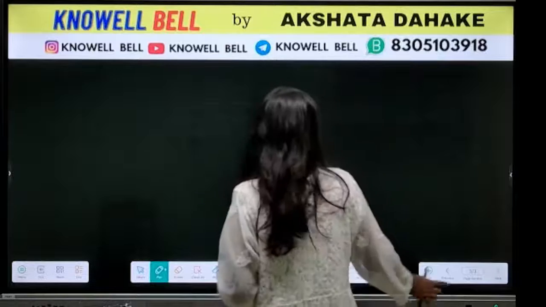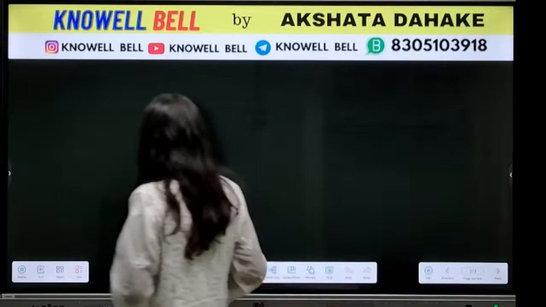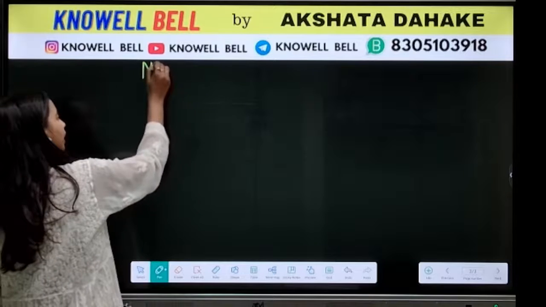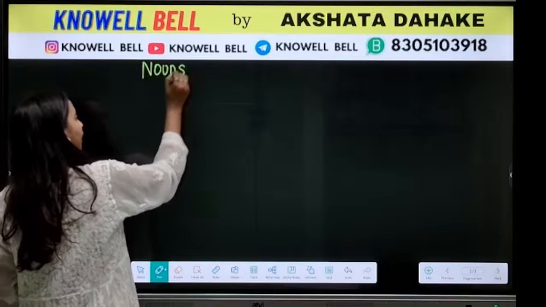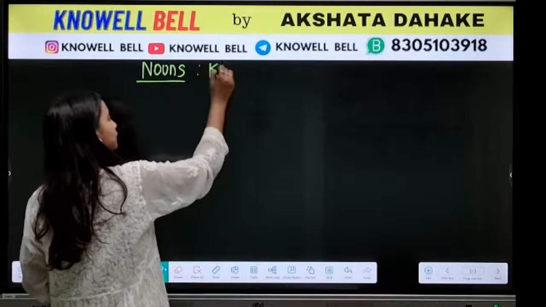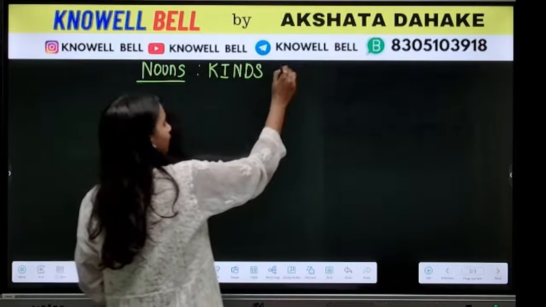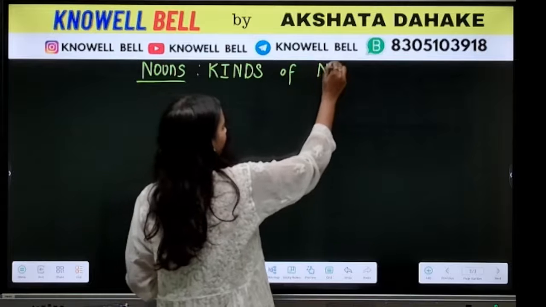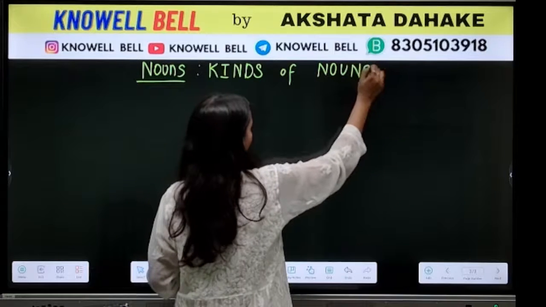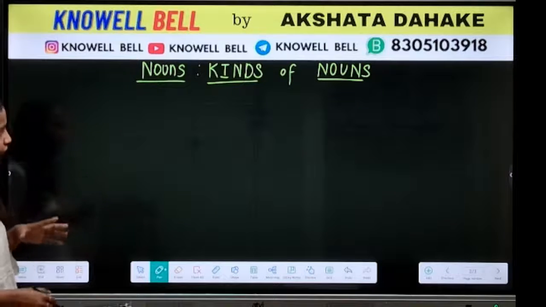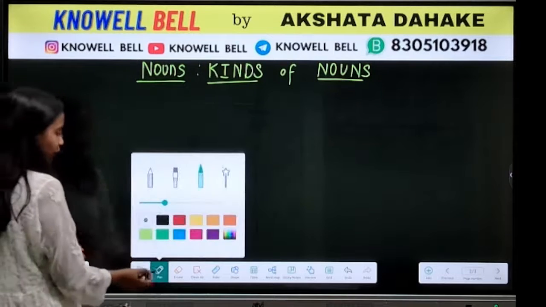What we are going to discuss in today's session is primarily nouns. Okay, and we will be focusing on kinds of nouns. So these two topics that are there, nouns and kinds of nouns, this we are going to cover.